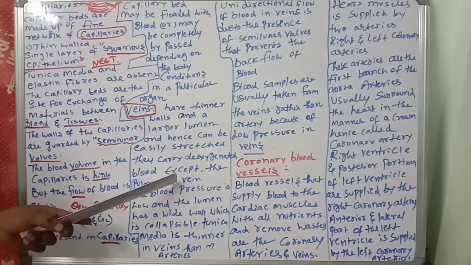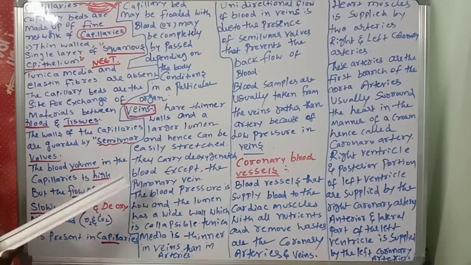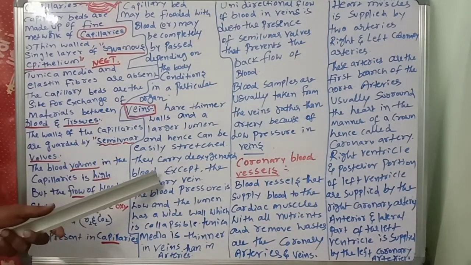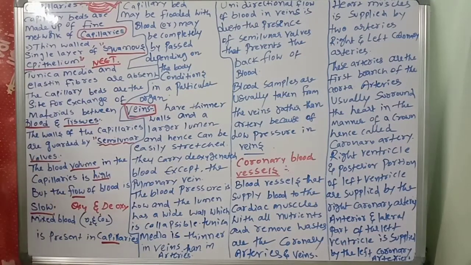So what is the pulmonary vein's function? The pulmonary vein collects the oxygenated blood from the lungs to transfer to the left ventricle, left auricle. That point you should remember. All veins collect deoxygenated blood from body parts and take it to the heart, but the pulmonary vein's function is different.